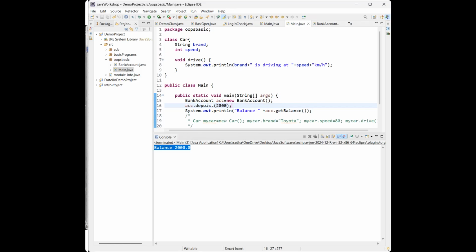Now I think we have time, right? Let me explain another one also. After encapsulation, we have inheritance. Inheritance is like legal. So I have one class, and I inherit that class's properties to another class.